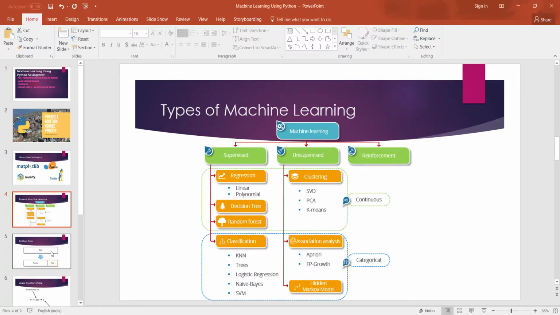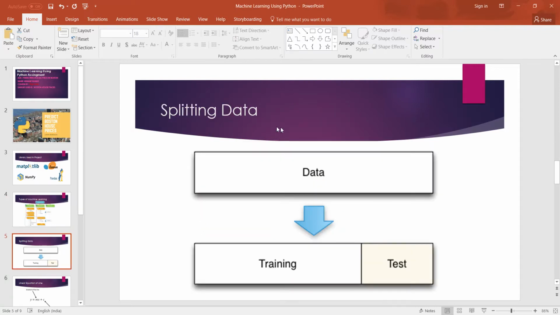Then we see the splitting of data into a training set and a testing set. So I have created the slide. The splitting of data is shown like that. We first create the data something like that, and then split it into training data and test data. Training data is used for training our model, and test data is used for testing, to see how much accuracy our model is getting.